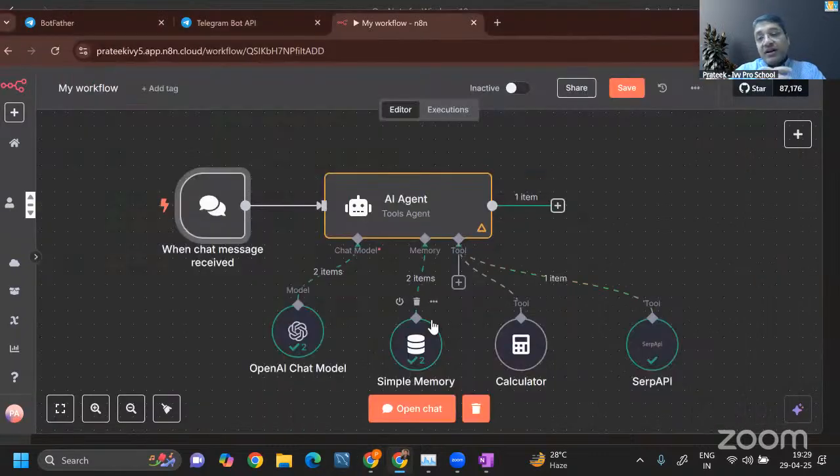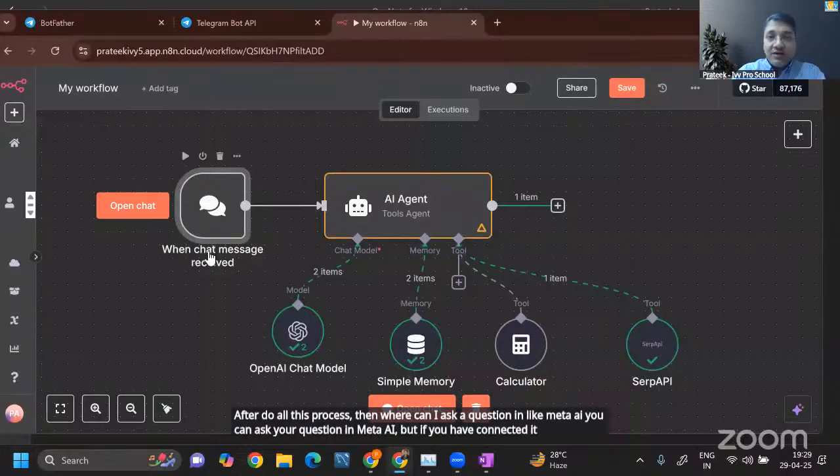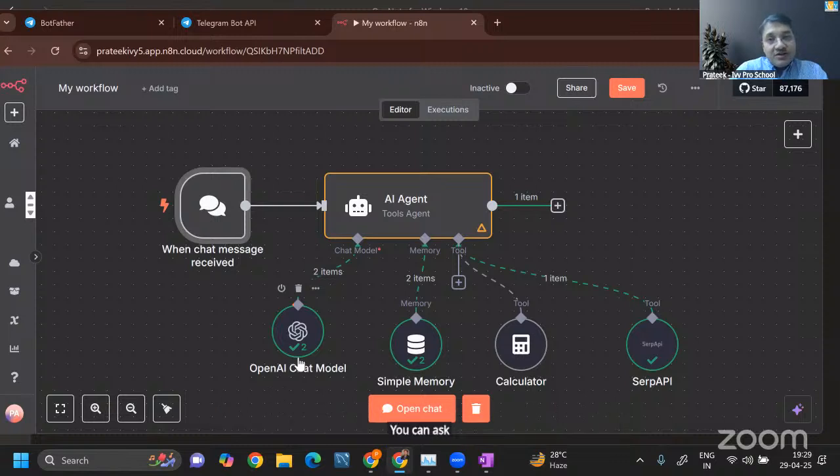All right, great, guys. After doing all this process, where can I ask a question, like in Meta AI? Sampita, you can ask your question in Meta AI, but if you have connected it to Telegram, then you can actually have your own bot. So you don't even have to go to Meta AI. You've got AI already connected here, right? So you can ask any question. You can give it to your friends.